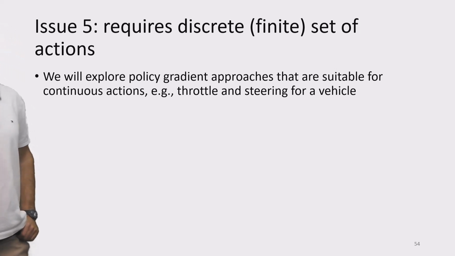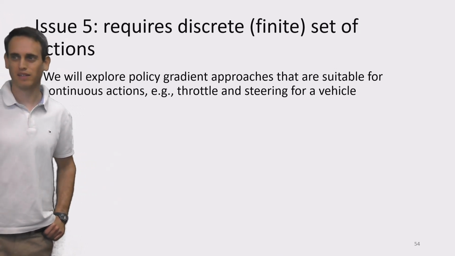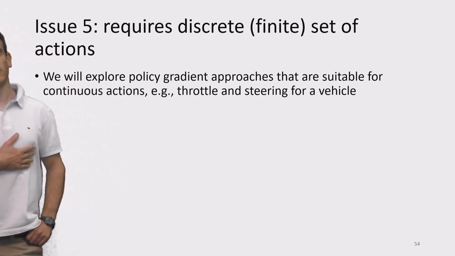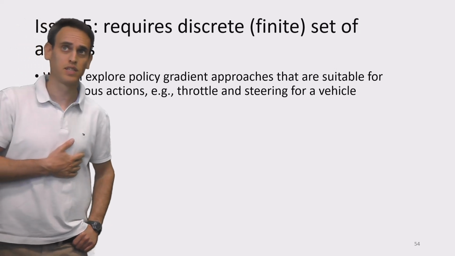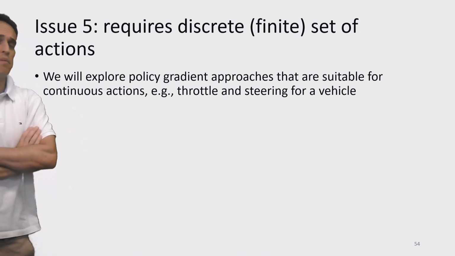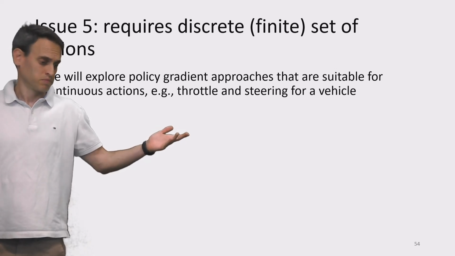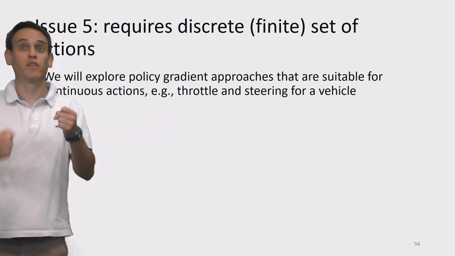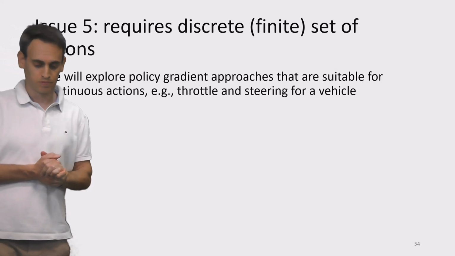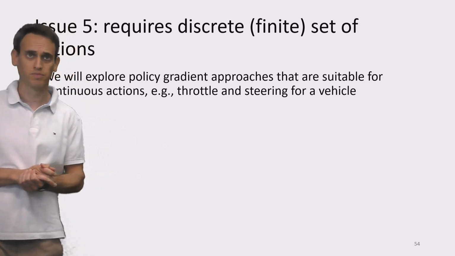Next issue that we observed when we apply value iteration or policy iteration, as we just saw it, is that it requires a discrete and, obviously, finite set of actions. So in order to address that, and in many domains we don't have a discrete or finite set of actions. For instance, in robotics environment, in driving environment, where we have continuous control, between left and right, some continuous set of values that we can assign to our action.